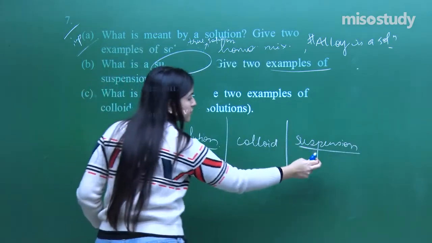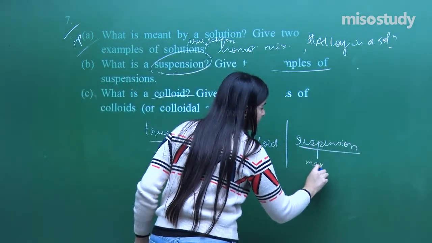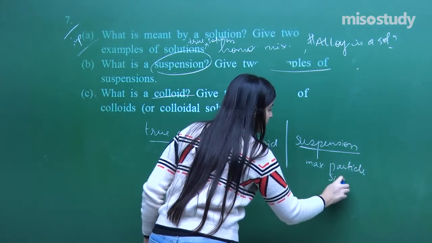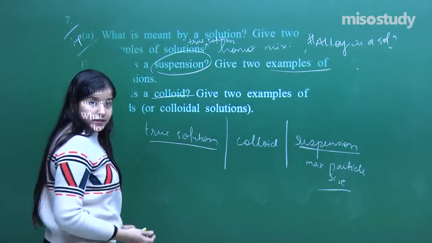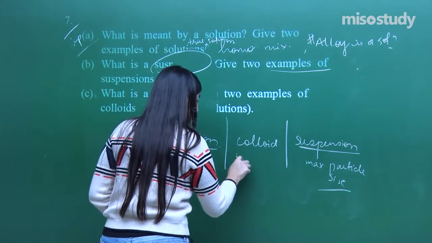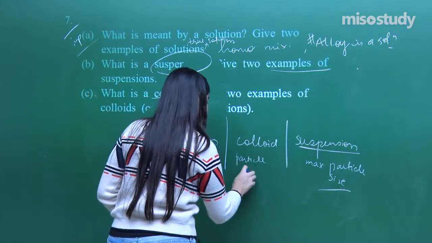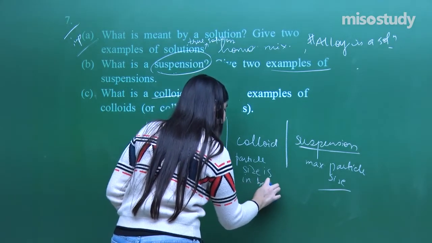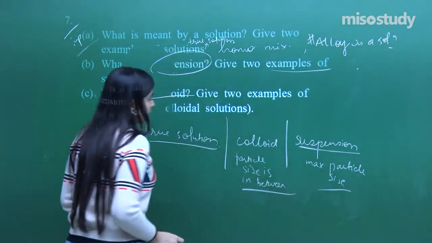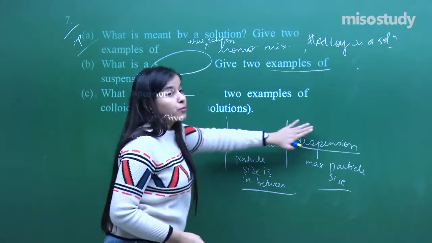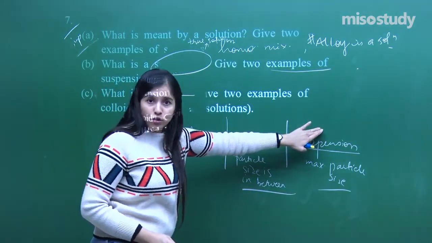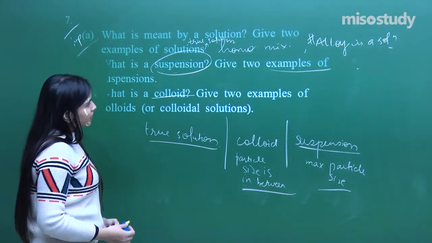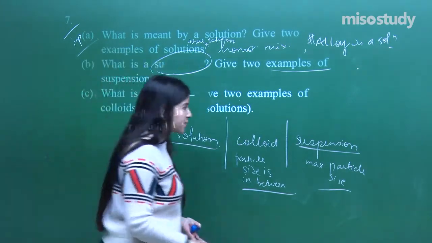The suspension has the maximum particle size and it is visible to the naked eye. Whereas if I talk about a colloid, the particle size is in between. But these two are not proper solutions, not homogeneous mixtures. This is homogeneous.